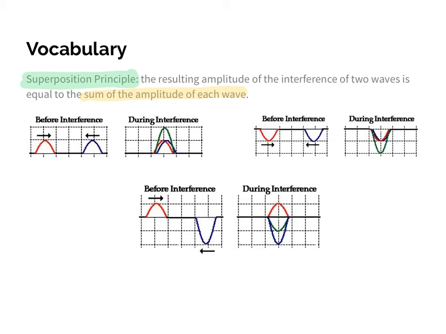So what it means is this: notice I have my first case, this is constructive interference where I have the red and the blue. If we just think numerically here that the red wave has an amplitude of +1, the blue wave has an amplitude of +1, then when they interfere, if I add 1 plus 1 together, they're going to have an amplitude of +2.